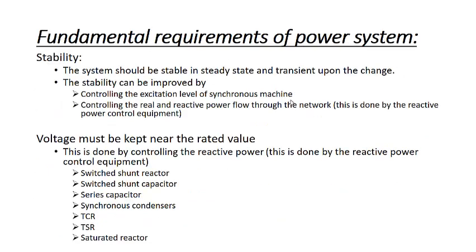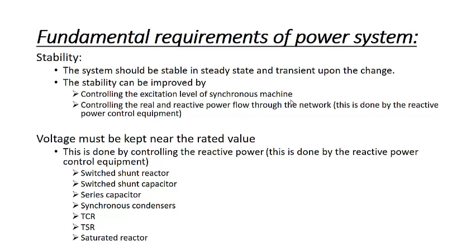Now we know that we have some fundamental requirements of a power system. The first is stability, another is the voltage magnitude, or we can say the rated value of the voltage. When we make some changes in the power system, the system should remain stable in steady state as well as in transient state. Whatever the change in the power system, we need to consider these types of stabilities. As we have already discussed, stability can be improved by controlling the excitation or by increasing the excitation level of the synchronous machine, or by controlling the real and reactive power flow through the network.